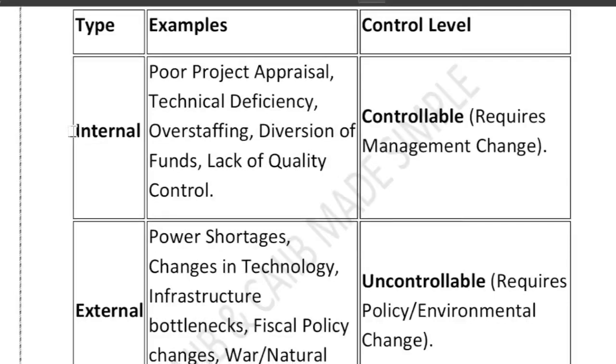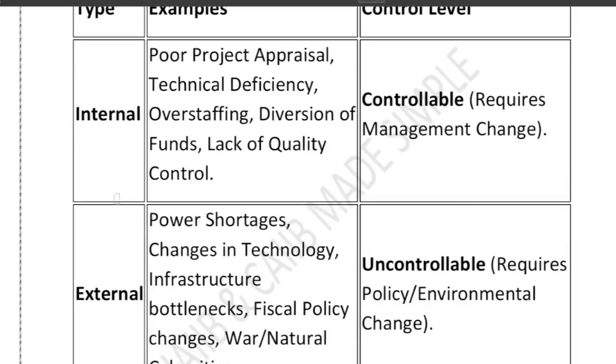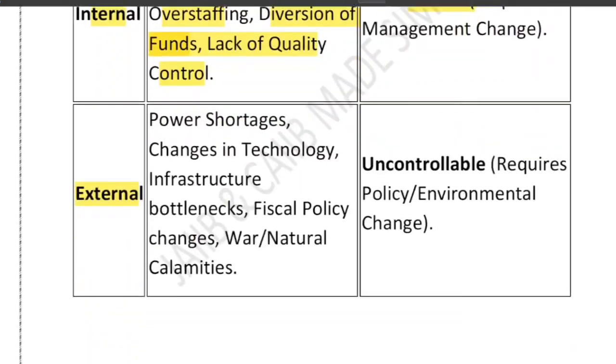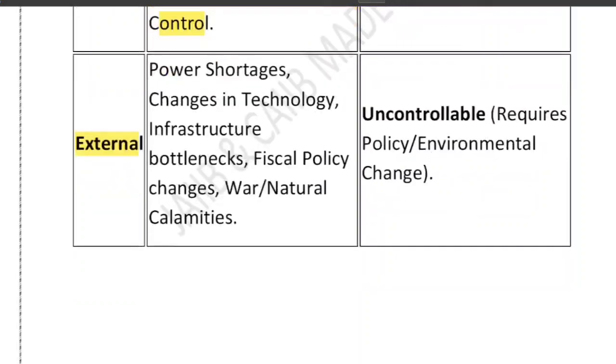So this particular table correctly differentiates between the internal cause and external cause. Internal causes include poor project appraisal, technical deficiency, overstaffing, diversion of fund, lack of quality control. So yes, they are controllable. They require management change. While external factors include power shortage, change in technology, infrastructure, they are uncontrollable.